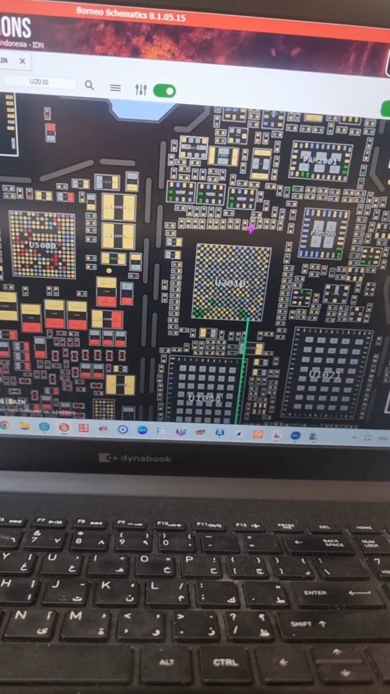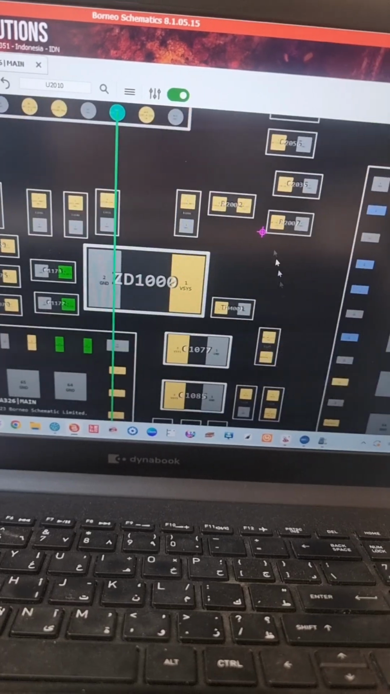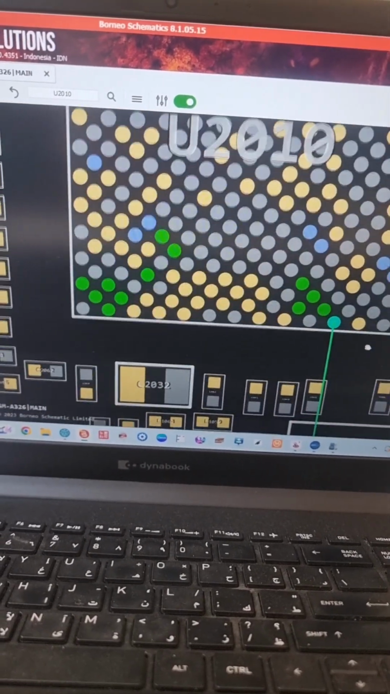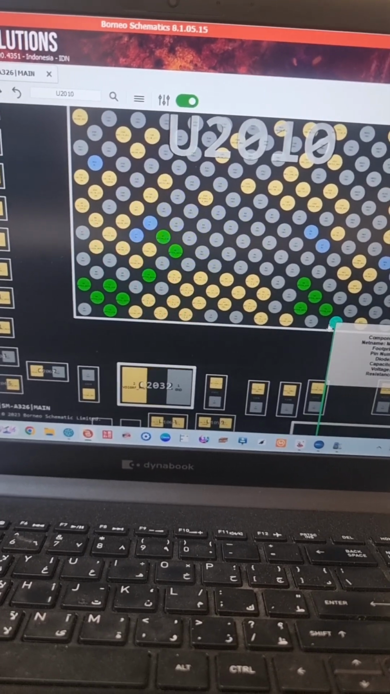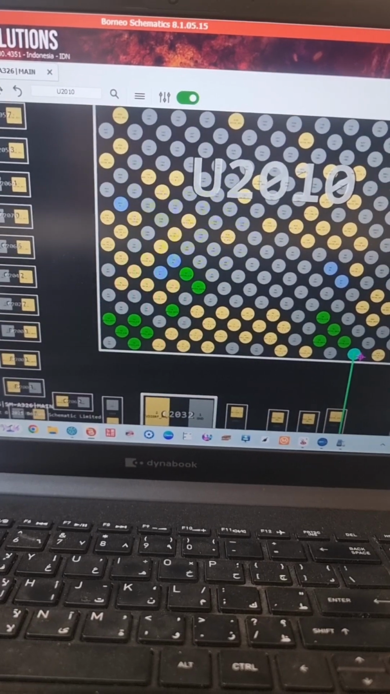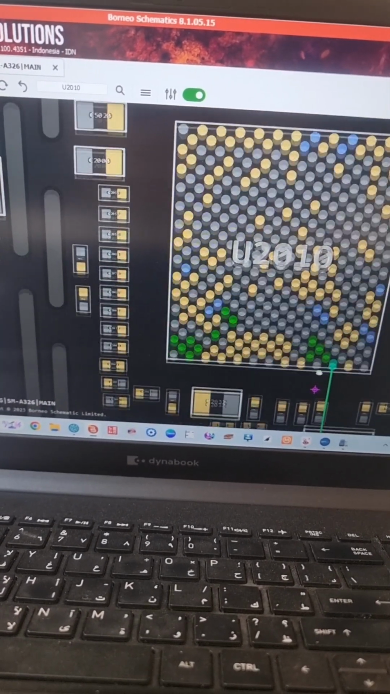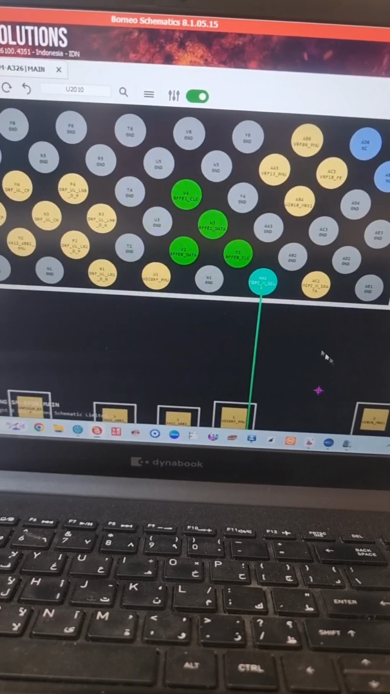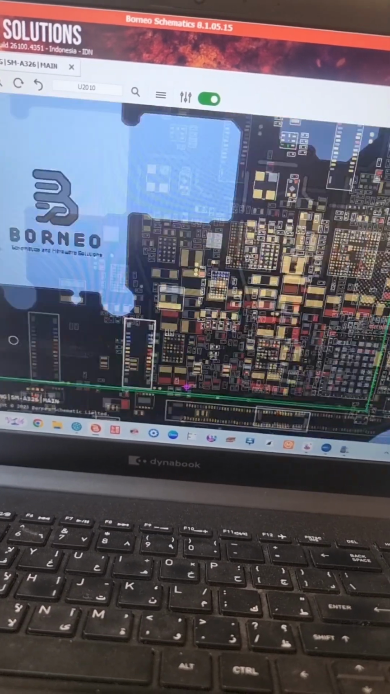This is the layout for the A32. And as I deeply searched for the problem, I found that this pin of the RF transceiver is not stable, which shows a kind of breaking line, and we need to make a jumper from pin number 3 from the bottom to the CPU, which I'll show you right now.